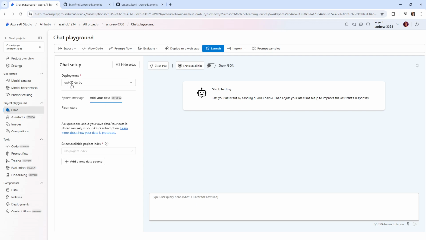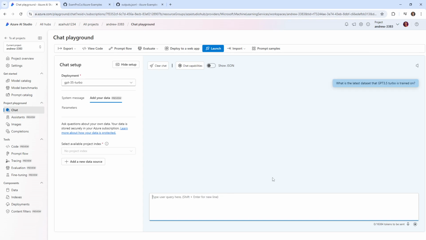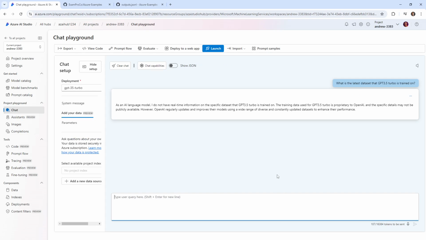Now, if we're using GPT-3.5 Turbo, it doesn't have the latest data. So if we go ahead here and just say, what is the latest data set that GPT-3.5 Turbo is trained on. I don't know if they update this model or if it just has the data that it has. Let's find out. I don't have real time. Sure, okay. So let's go ahead and say